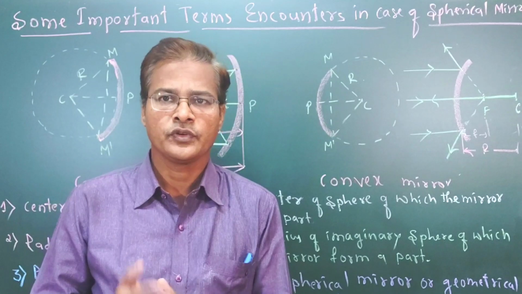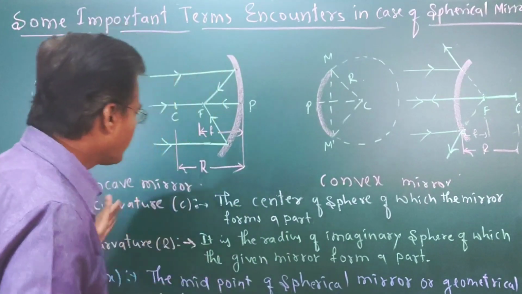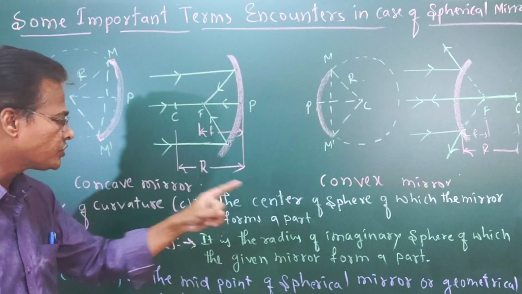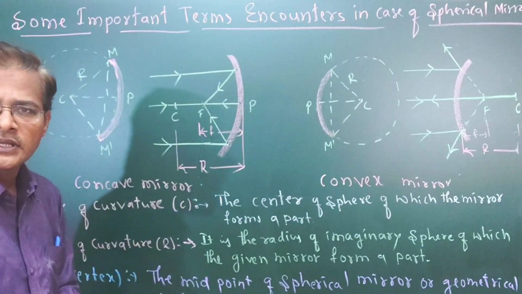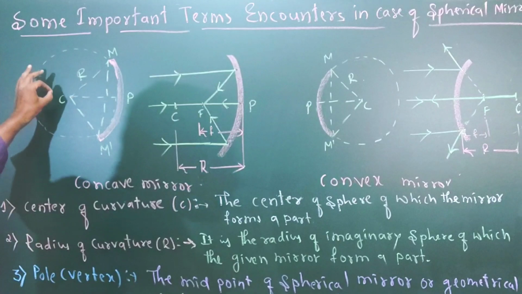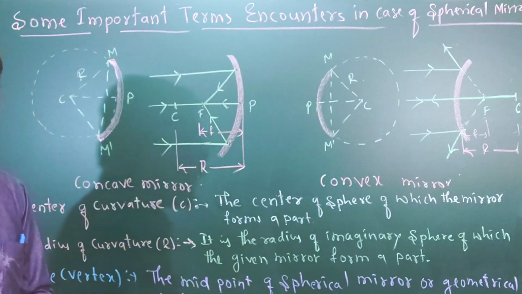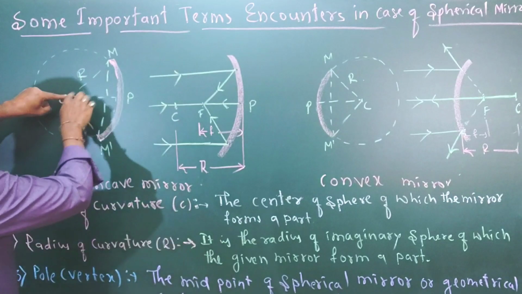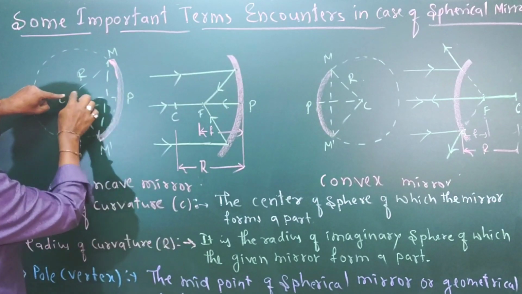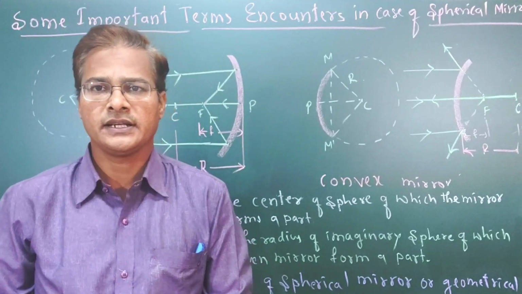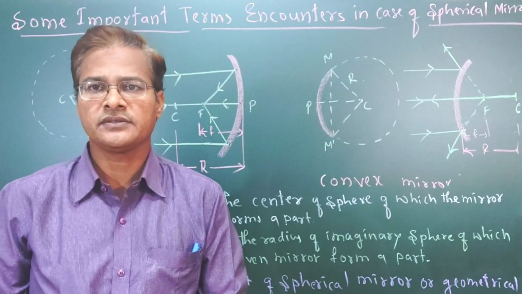Okay, so the center of curvature means the center of the sphere of which the mirror forms a part. Whatever the center of the sphere is, that is the center of curvature only, because this part has the same center as the whole sphere. We get the same center.